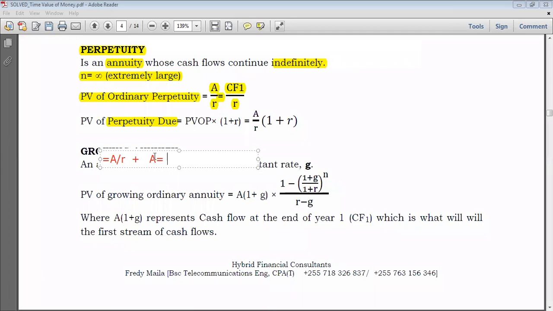As I told you here, you could just have this one, but also you can decide to multiply by R and then divide by R. It's actually the same thing. And then if you decide to get A over R like this, you would remain with something like 1 plus R in the brackets, so it's all the same. So you can just use the formula above that I already prepared.